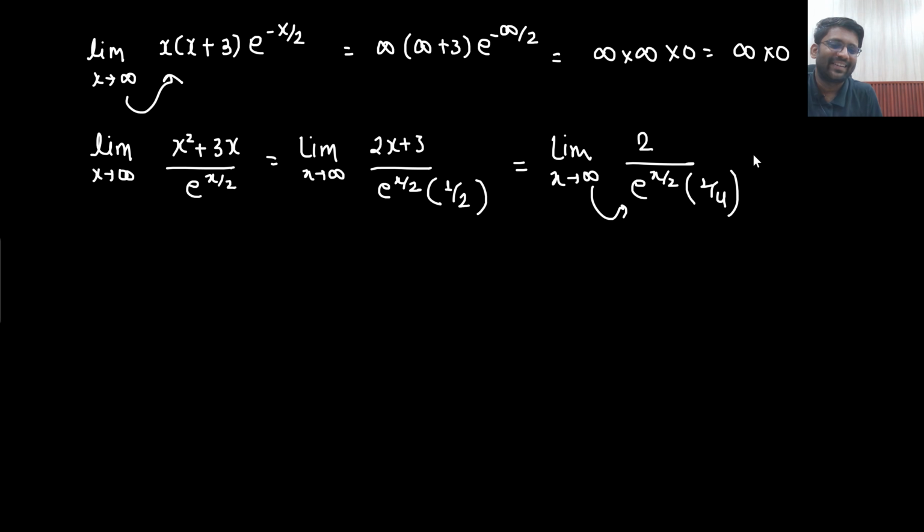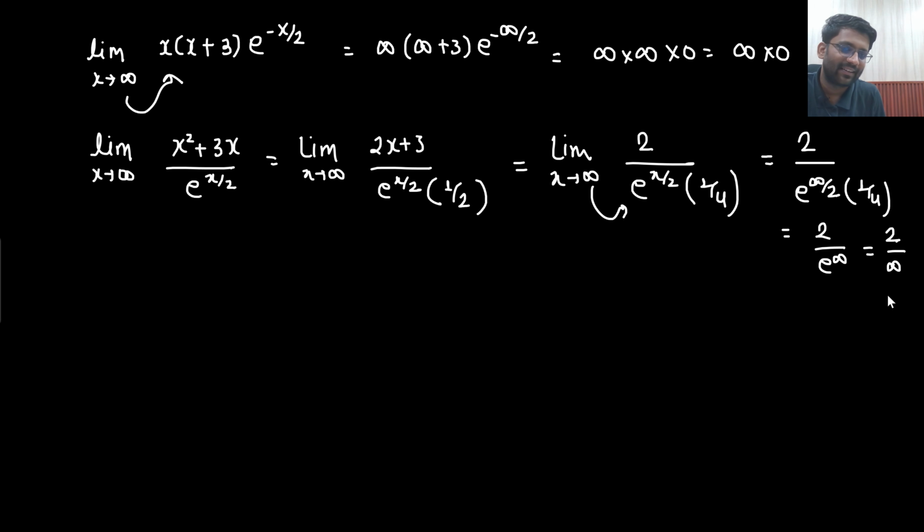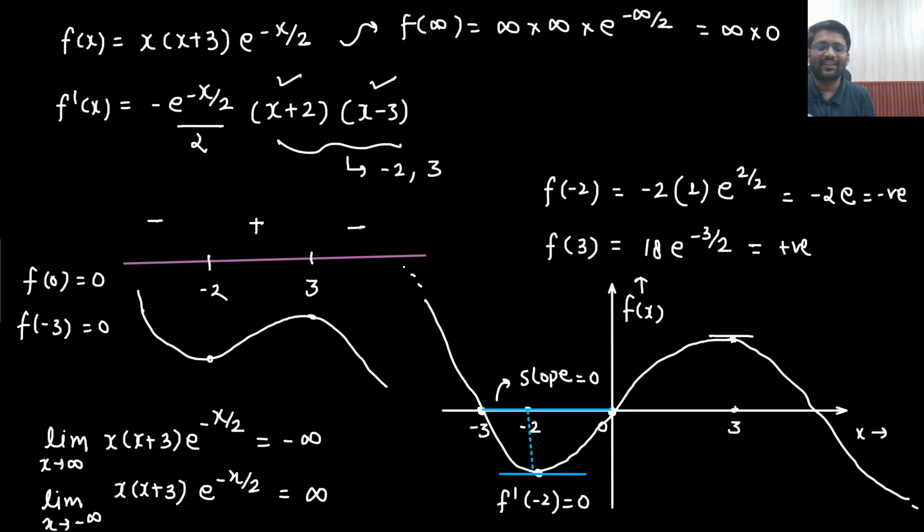Okay, now if I put x tending to infinity here, what are we getting? e to the power infinity by 2, 1 by 4. So what is the value? 2 divided by e to the power infinity. So what is the answer we are getting? 0. So this graph was wrong.